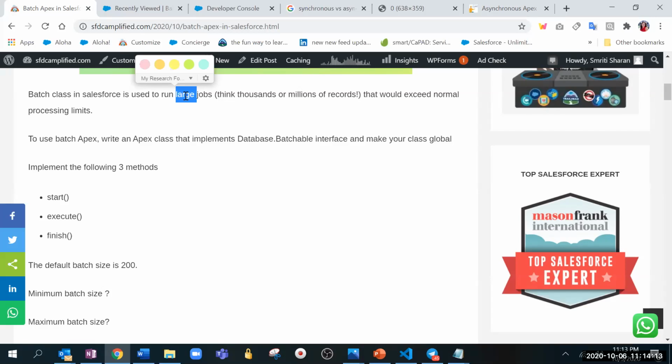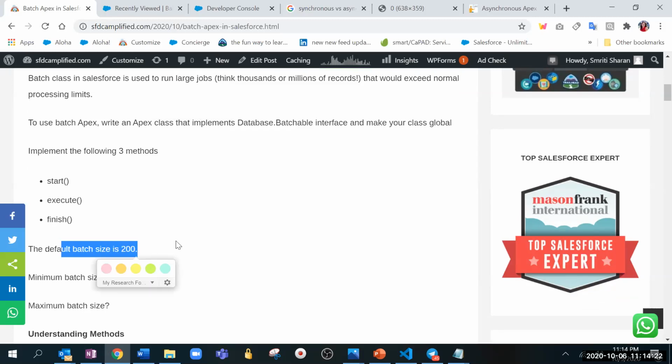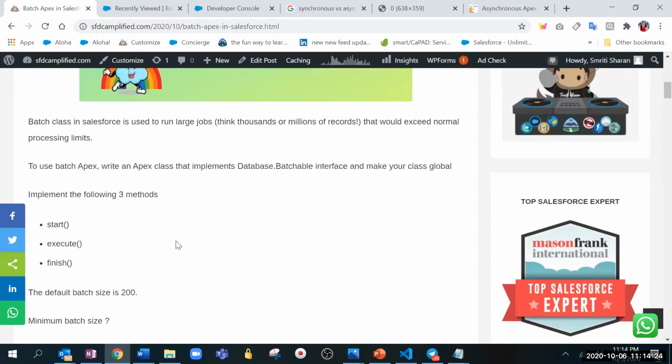Actually, it is 50 million records, correct, Smriti. It's 50 million records. I don't know who said 200; that is the default batch size. So we can retrieve 50 million records and then process them in batches, which we will understand in some time. But 50 million is the limit. That is a big number, right? Otherwise, in synchronous it is just 10,000. So that is one of the big advantages.